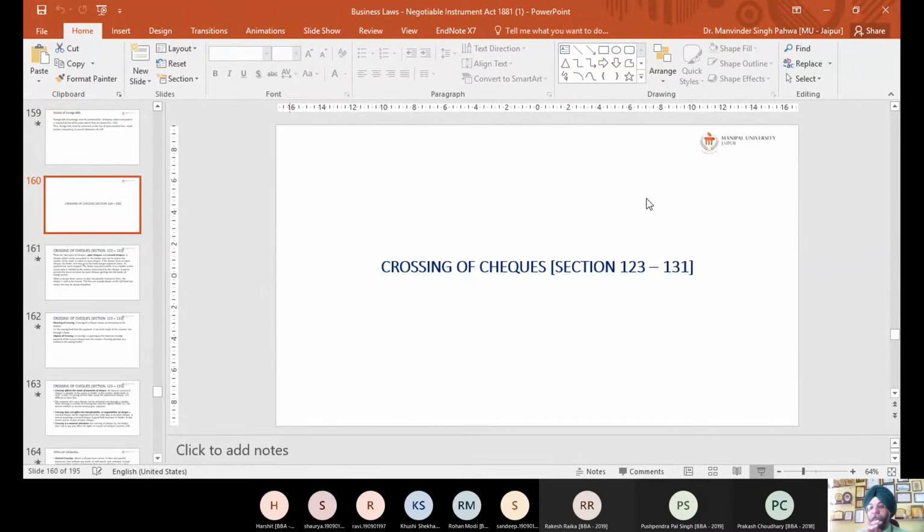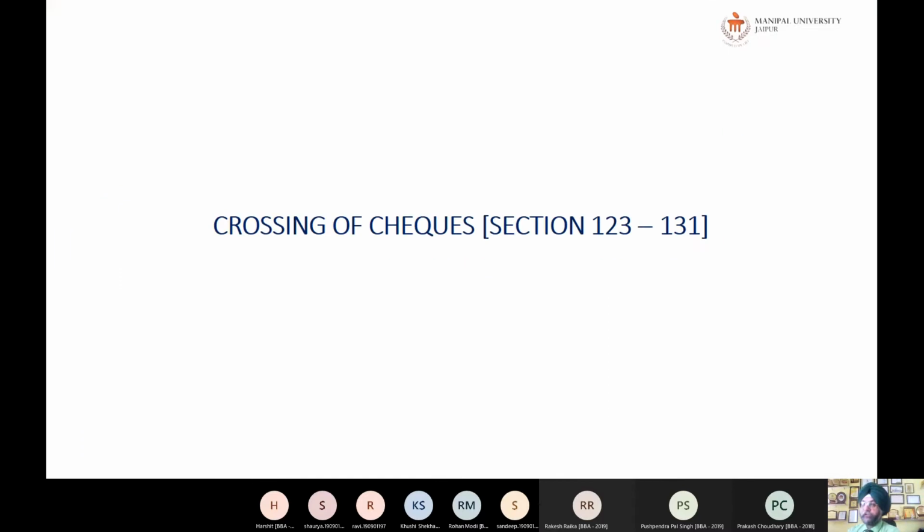Any one of you? What is the meaning of crossing of checks? Yes, come on. What do you mean by crossing of checks? Any one of you? Come on. Crossing.